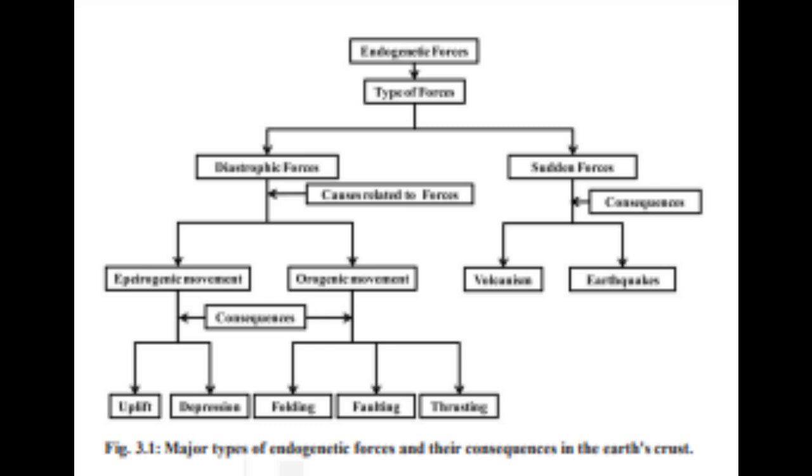Some important examples of upliftment emergence are Deccan Plateau, upliftment of submerged coastal Florida and West Coast Islands. Due to subsidence, Andaman and Nicobar Islands are separated from Arakan coast. The same is seen in Rann of Kutch and near Dwarka.